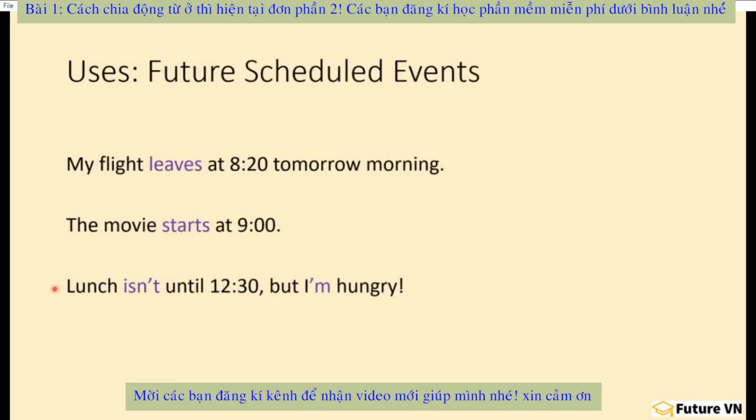The third use is future scheduled events. Normally, we use other tenses for the future, but if the event is part of a schedule, we would normally use present simple tense. For example, my flight leaves at 8:20 tomorrow morning. Flights at the airport are part of a schedule. So 8:20 is a scheduled time. So I would use present simple tense, not future.